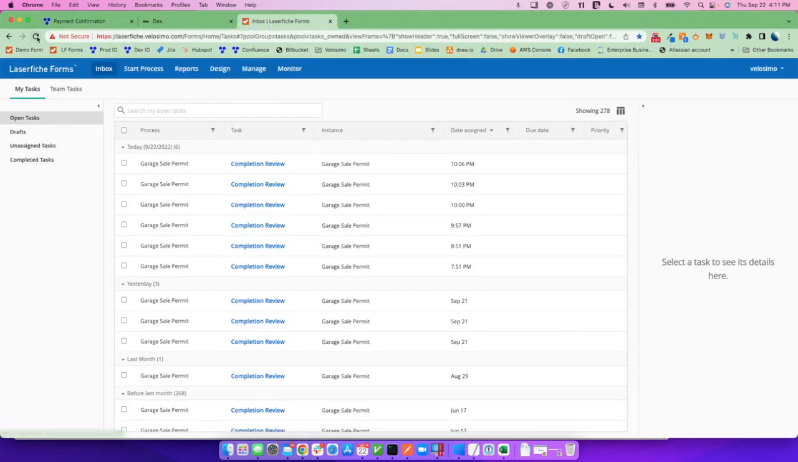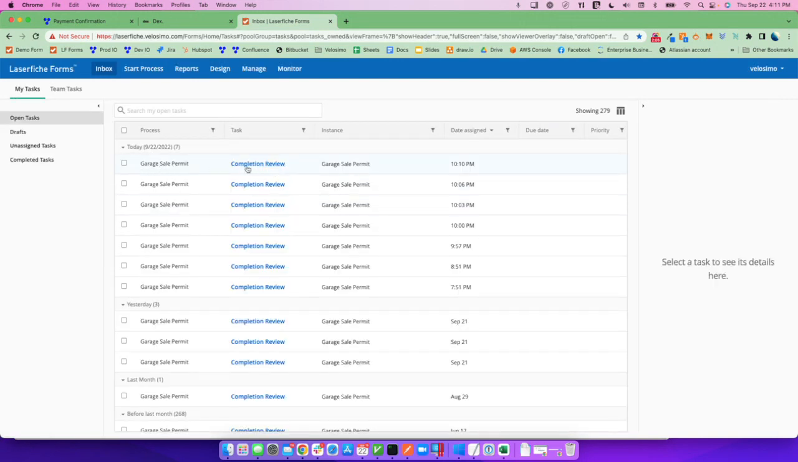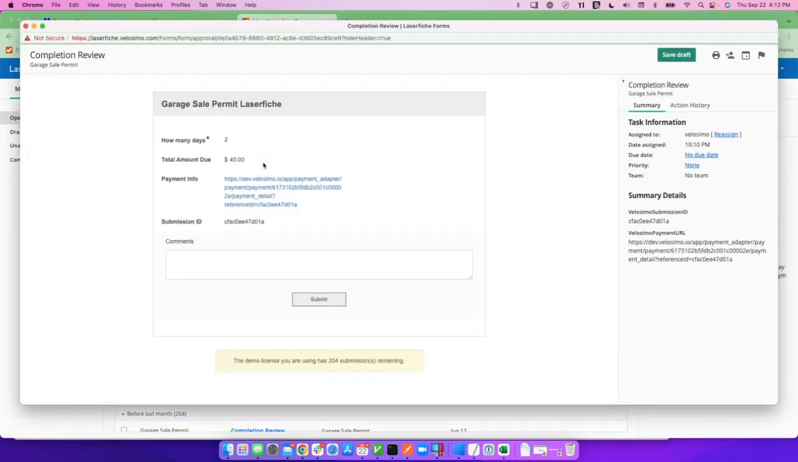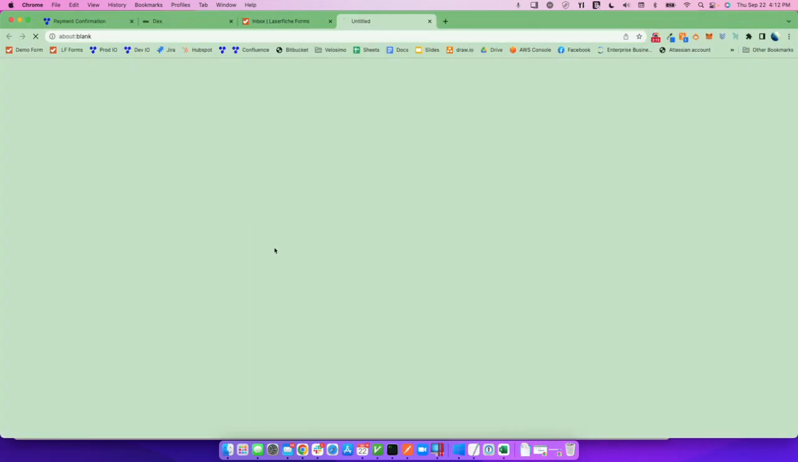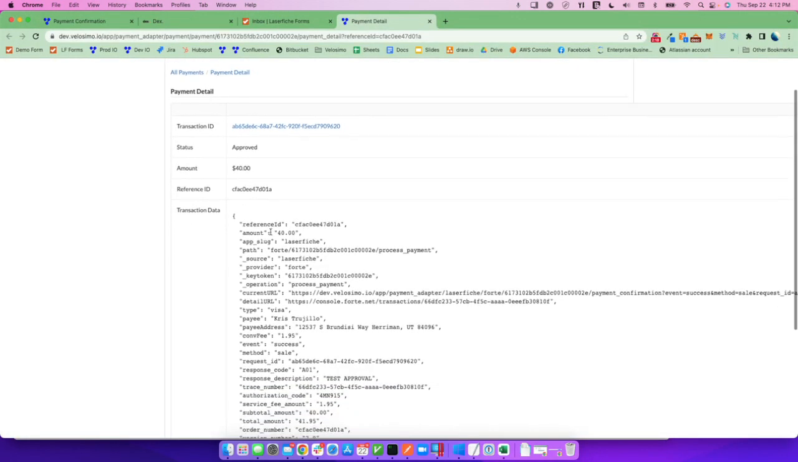Switching to the back office view, I'm able to look at the different submissions that have come in. So here is the submission that I just created. From within Laserfiche Forms, I'm able to now drill in and see the payment information that was collected. It's approved for the amount.